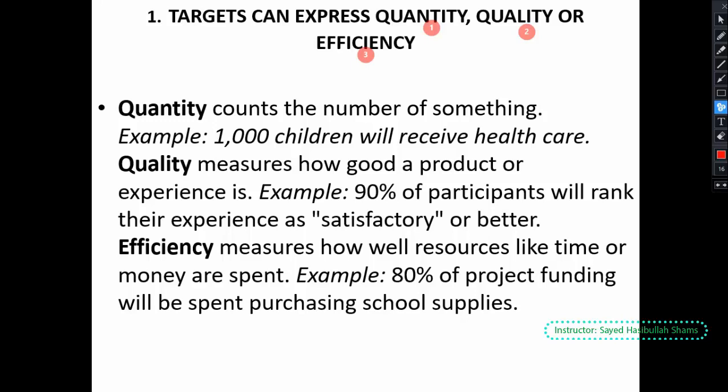Only quality and efficiency are measured by percentage. So we can differentiate them through the language and the sentences that we read, what they tell about. So here it means that a target can be expressed in quantity, quality, or efficiency.